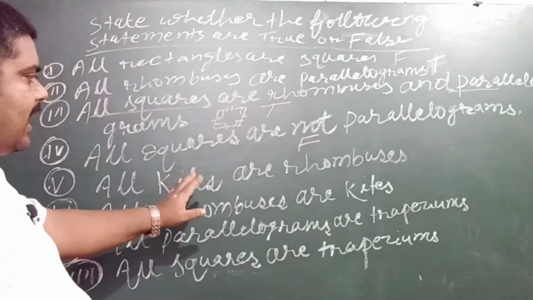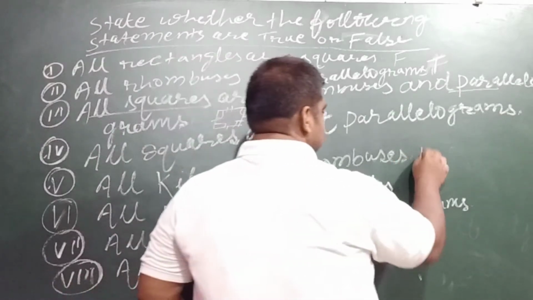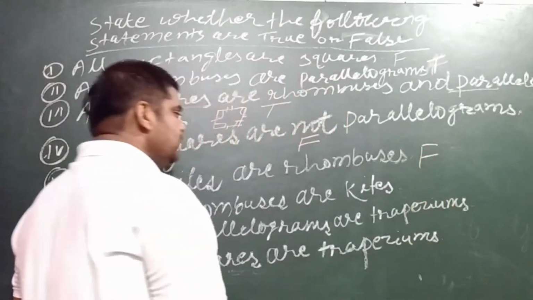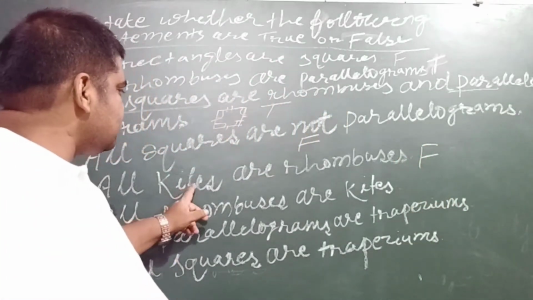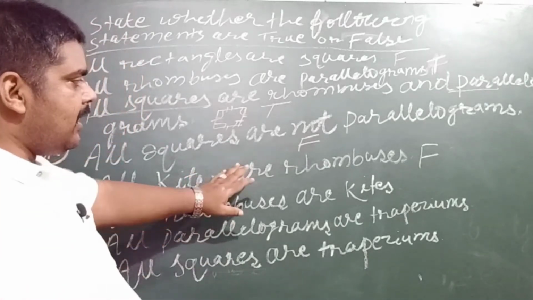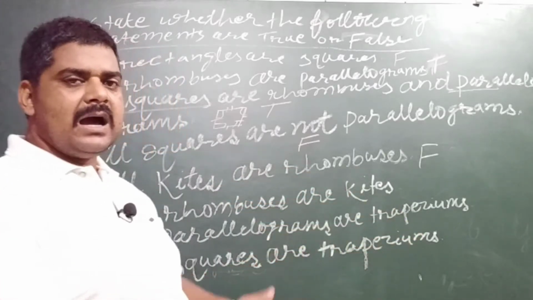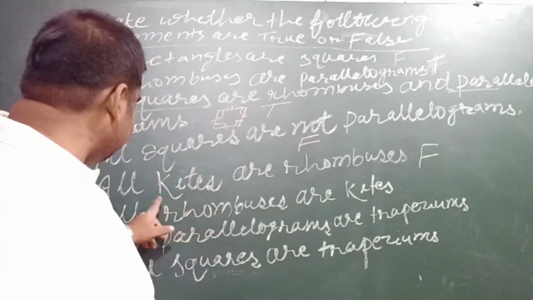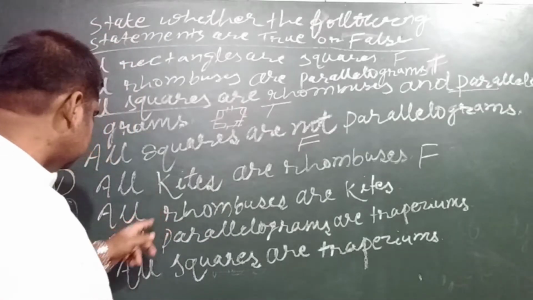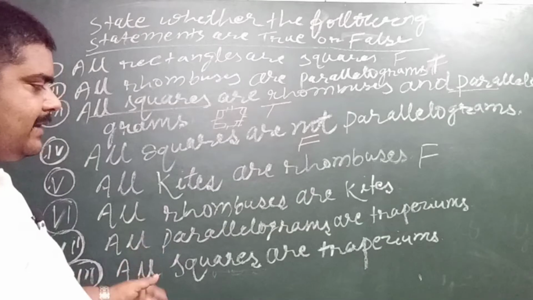Regarding all kites are rhombuses, this is another false statement, because you know very well that opposite sides of a kite are different, whereas in the case of a rhombus all sides are equal, and this is why this is false. Regarding the sixth one, all rhombuses are kites.